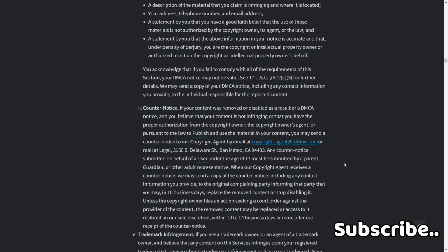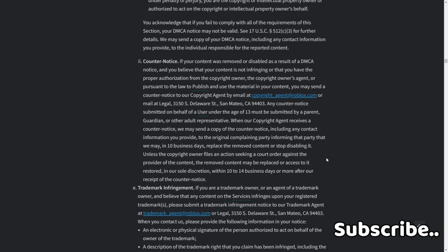2. Counter notice. If your content was removed or disabled as a result of a DMCA notice and you believe that your content is not infringing, or that you have the proper authorization from the copyright owner, the copyright owner's agent, or pursuant to the law, to publish and use the content, you may send a counter notice to our copyright agent by email or mail at legal, Delaware, San Mateo. Any counter notice submitted on behalf of a user under the age of 13 must be submitted by a parent, guardian, or other adult representative.